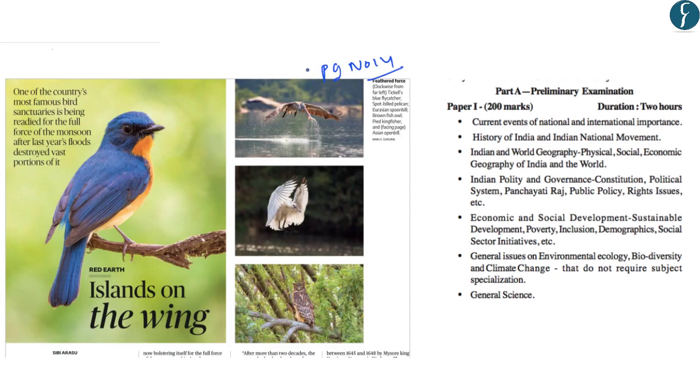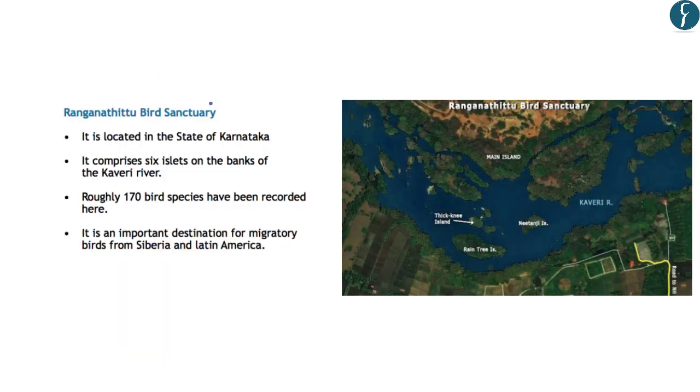Now this article in the Sunday magazine on page number 14 talks about an important sanctuary of southern India which is known as the Ranganathittu bird sanctuary. So this forms a part of the preliminary examination syllabus under the topic general issues on biodiversity. So in this, let us understand some key features and the location of the Ranganathittu bird sanctuary. So here it is important to note that the Ranganathittu bird sanctuary is located in the state of Karnataka.